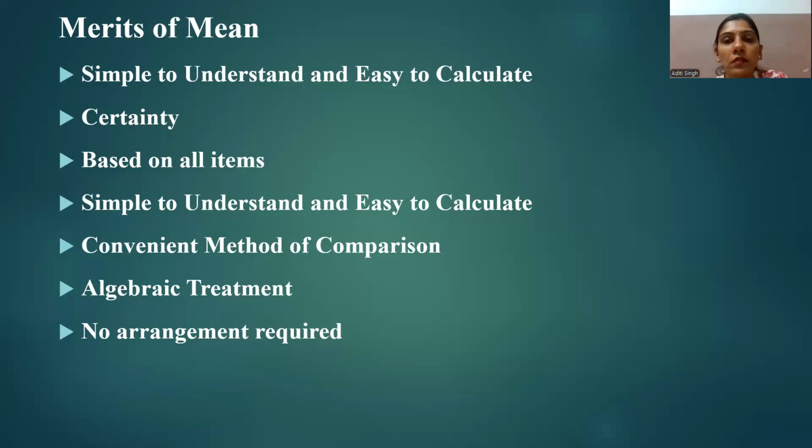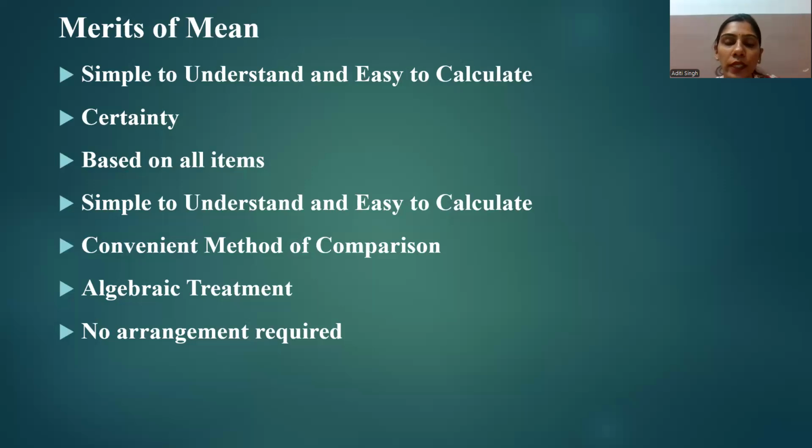The next merit of the mean is certainty. In the arithmetic mean, we use algebraic formulas to define it. So everyone who calculates the average will get the same answer, using all the elements, so there are no chances for personal bias.